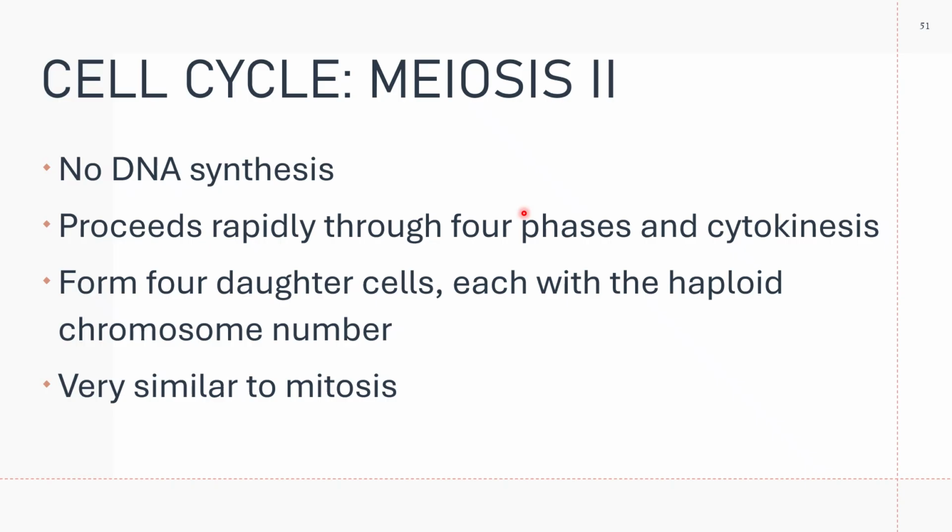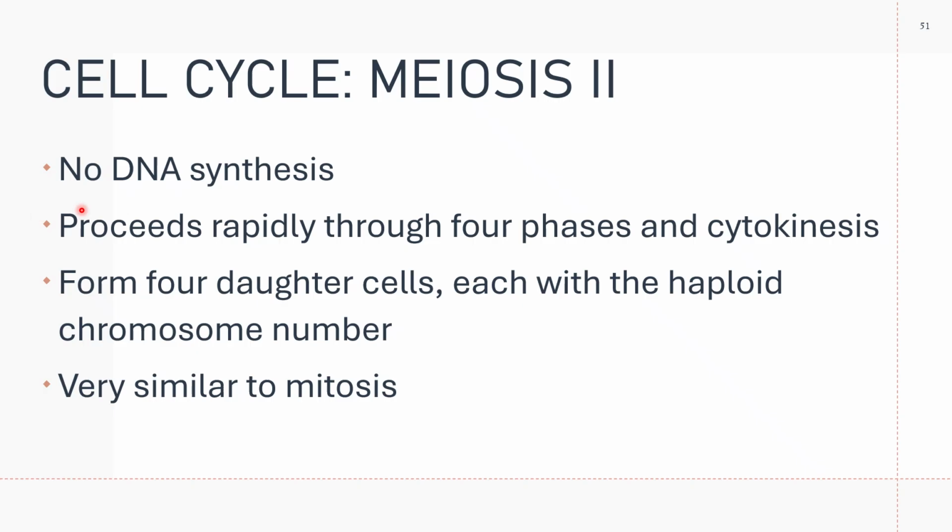And then you have meiosis 2. Please note that right after the production of two daughter cells in meiosis 1, the cells will go right away to meiosis 2. So there is no interphase in between meiosis 1 and meiosis 2.